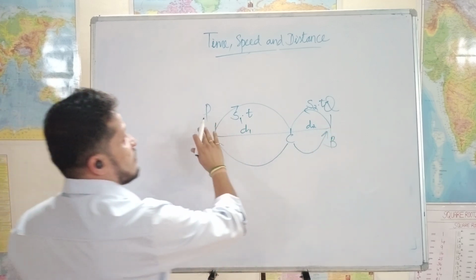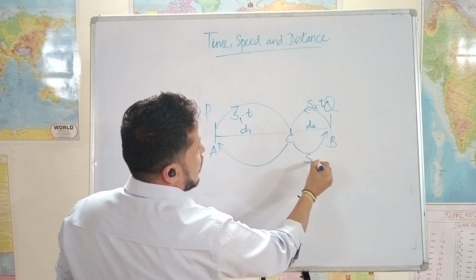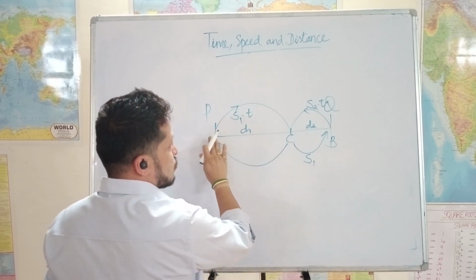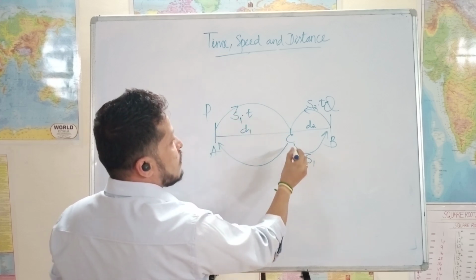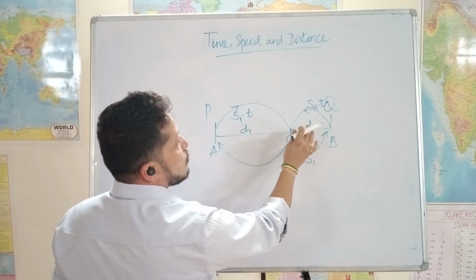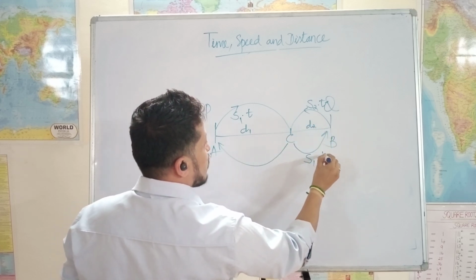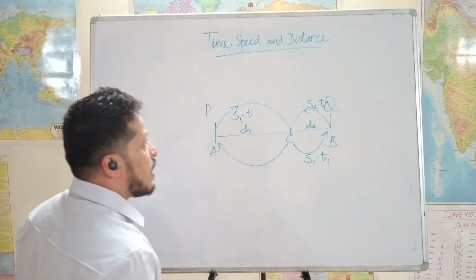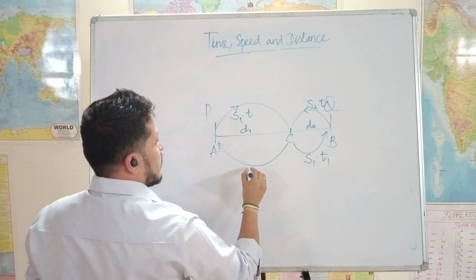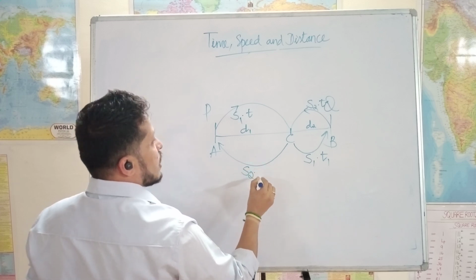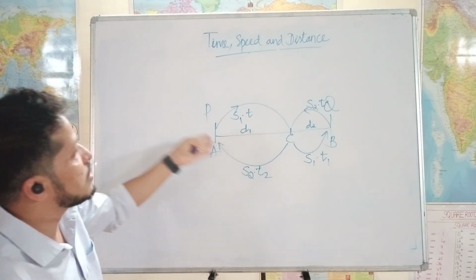In this case, what happens? See, this person who was traveling with speed s1 continues to travel with the same speed s1, and here, as we have shown, he has traveled more distance because speed is more. Now he will take less time because he only has a small distance to cover. So this time he will be taking a different time, t1, and this person who was traveling with speed s2 will continue to ride at speed s2, and he will take a different time t2, which is obviously more because he has a larger distance to cover.